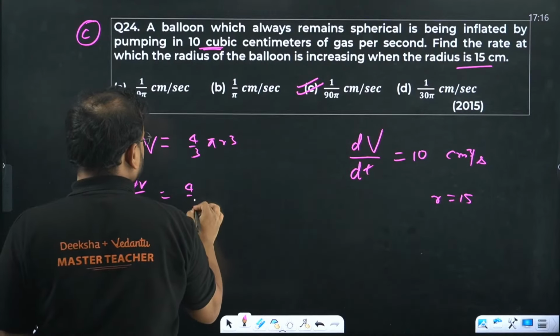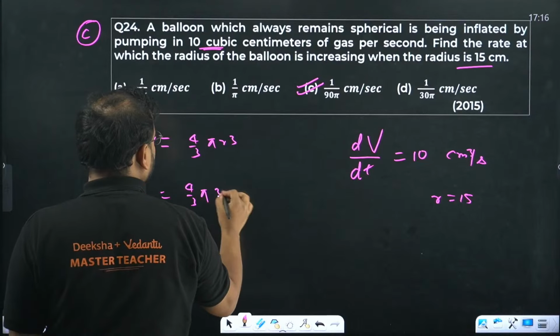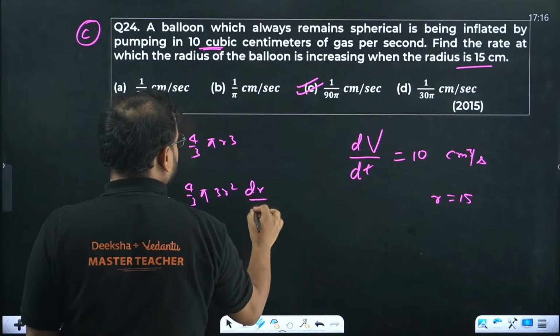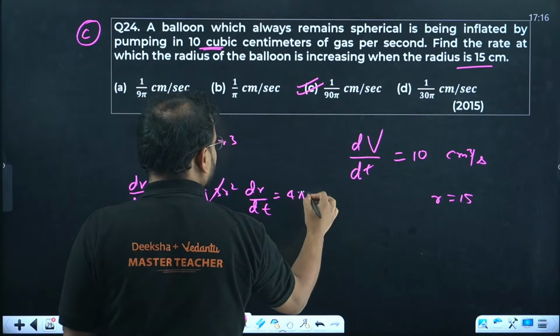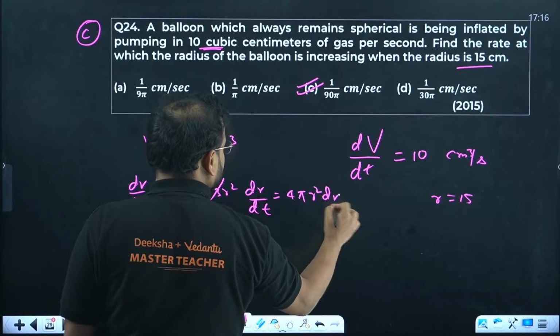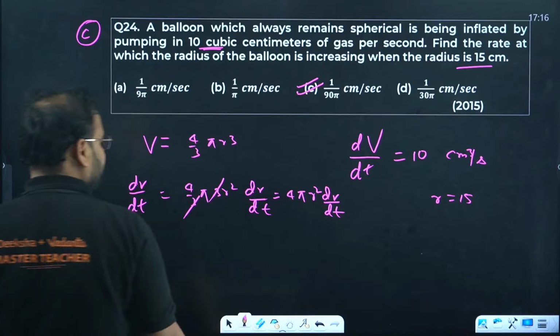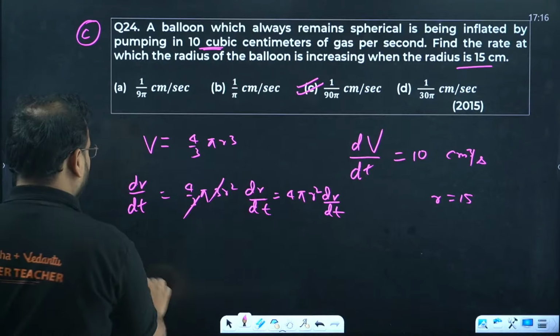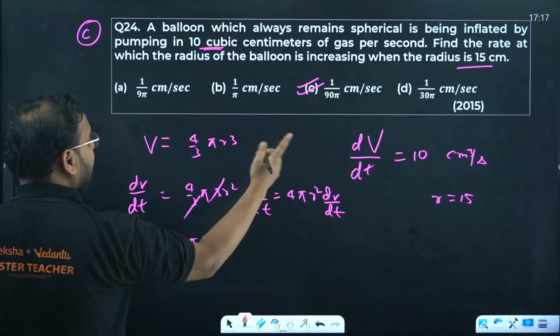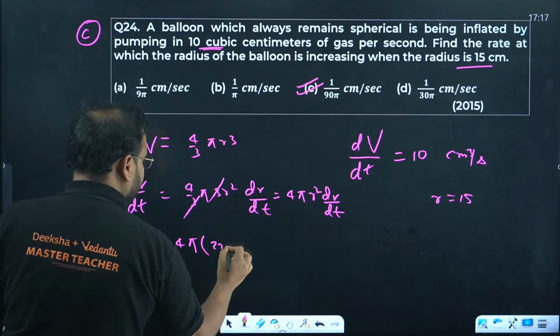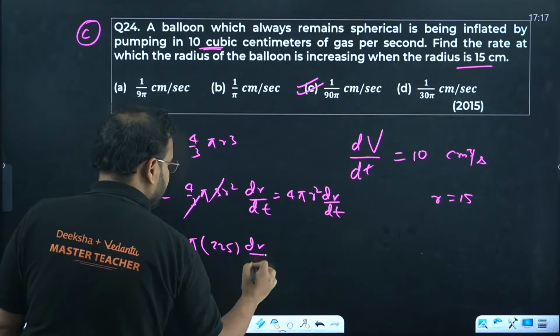So 4 by 3 pi into 3 r square dr by dt, the derivative is this only, 3 and 3 cancel. 4 pi r square dr by dt. We have the value now: 10 equals 4 pi into r square, r is 15, so 225 dr by dt.